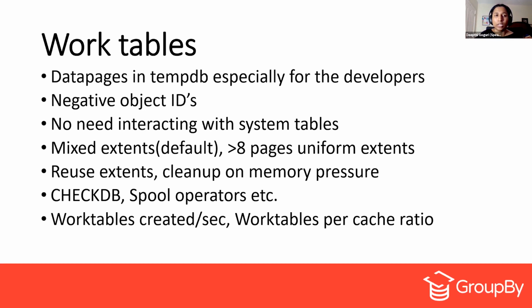Work tables are allocated mixed extents. By default, they are only mixed extents in the beginning. But once they hit the 8 page limit, by allocating 8 pages, they automatically transfer to uniform extents. The next extent allocated will be a uniform extent. Once they are allocated, these extents are saved for reuse. But when there is memory pressure, these work table extents will be cleared up.